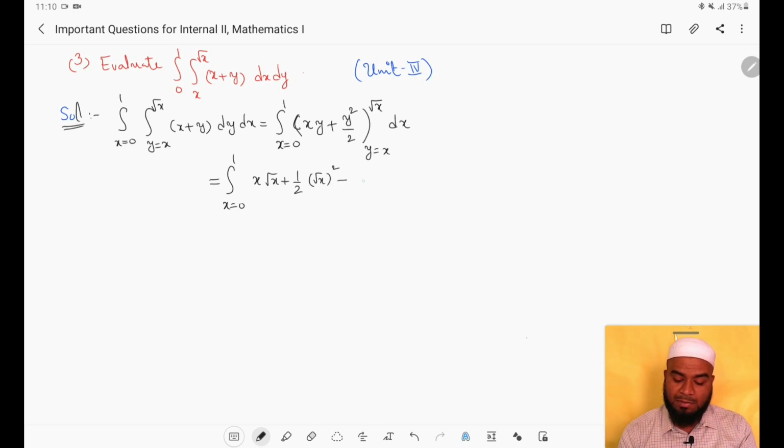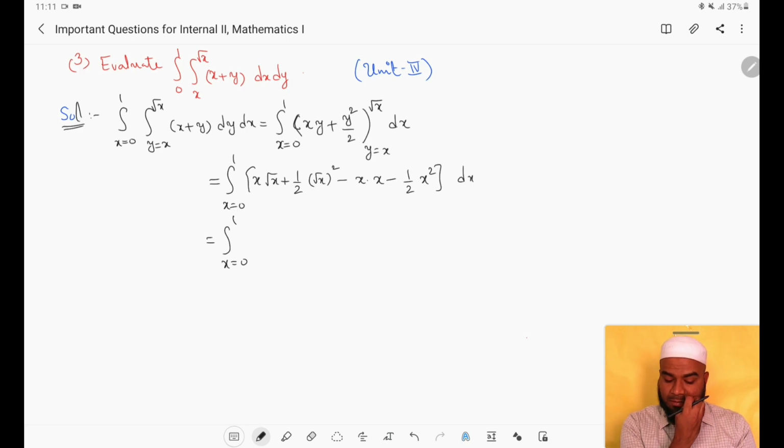Then minus the lower limit. X as it is, in place of y we substitute x. Then plus 1 by 2 as it is. Sorry, minus, because we are substituting the lower limit. So minus 1 by 2, in place of y substitute x. So we will get x square into dx. A little bit of simplification will give us integral x equal to 0 to 1 as it is, x root x. See, x root x can be written as x power 1 by 2 and x power 1.